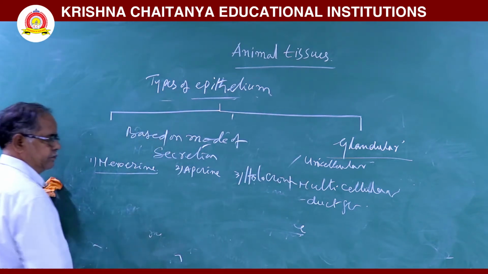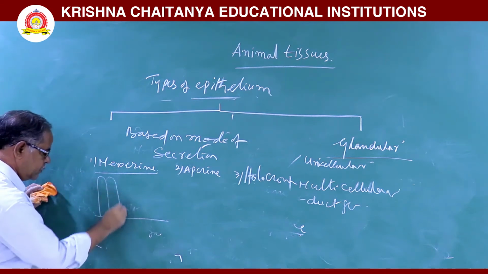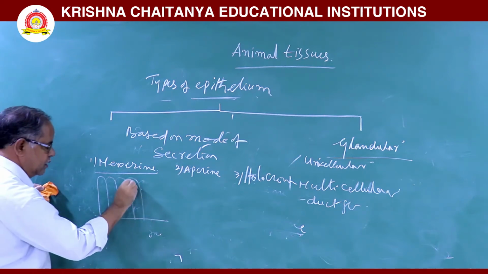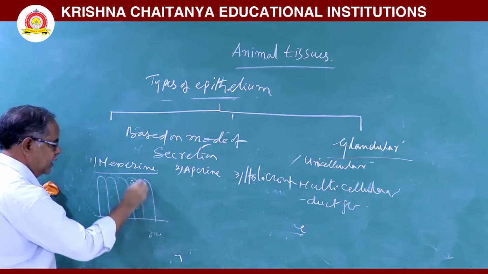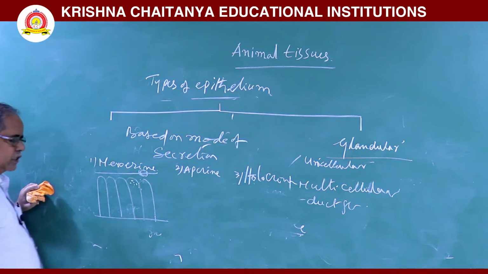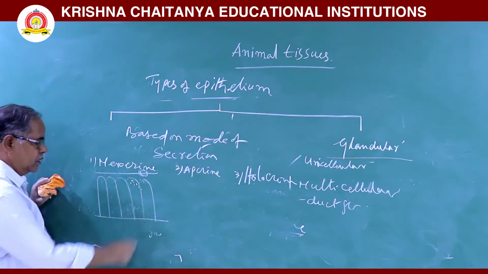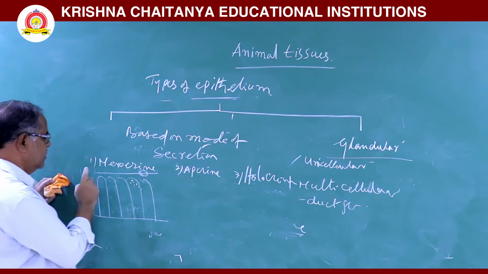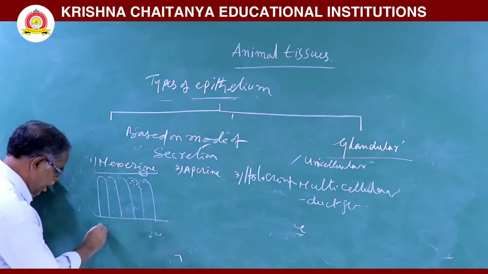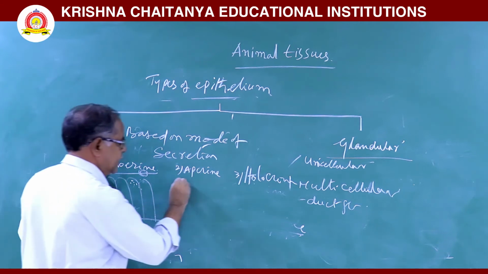In merocrine, when the gland pours its secretions, the cell will not be lost. Cell will not be damaged. The secretions come out through the cells. This type of glands are called merocrine glands. Example, pancreas. Next, apocrine gland.